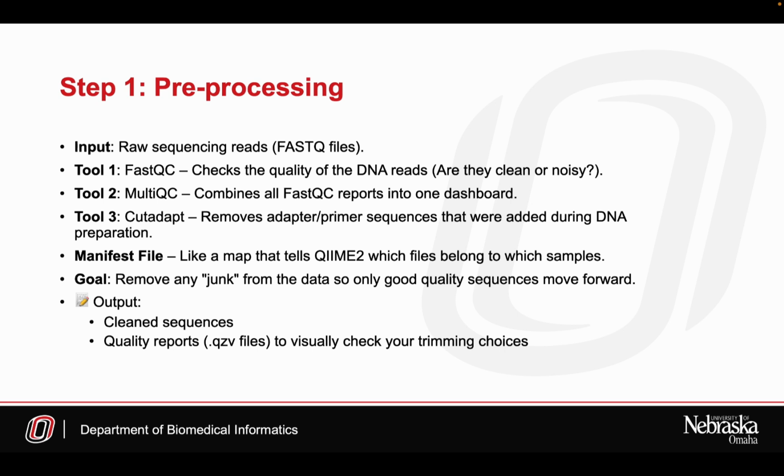Pre-processing is the first step, like preparing ingredients before cooking. We start with raw DNA sequencing reads in FASTQ format, which might contain noise, adapter sequences, or low quality reads. To clean them, we use FastQC to check quality, MultiQC to summarize the reports, and Cutadapt to trim off adapters if there are any. The manifest file acts like a sample sheet for QIIME2. Our goal here is to ensure only high quality, usable sequences move forward.